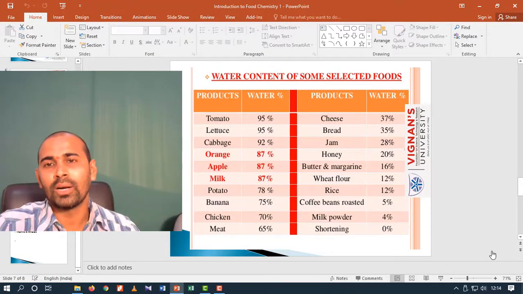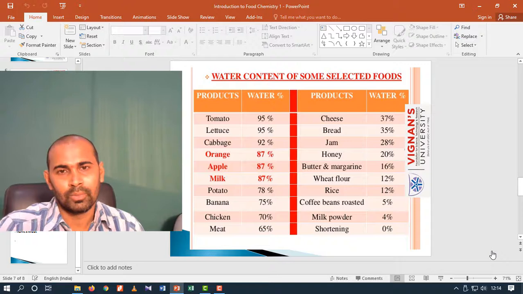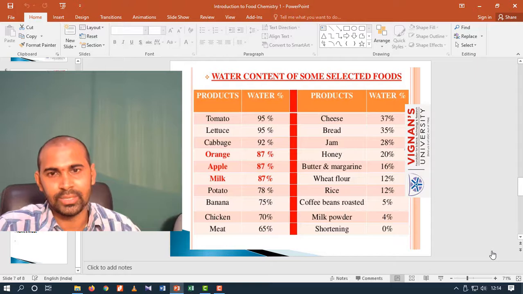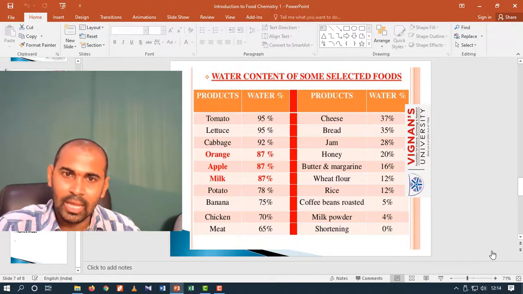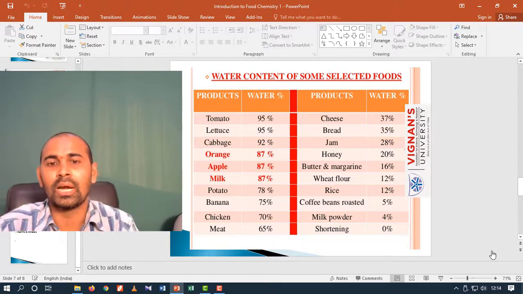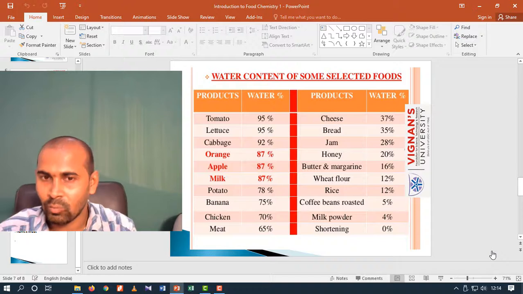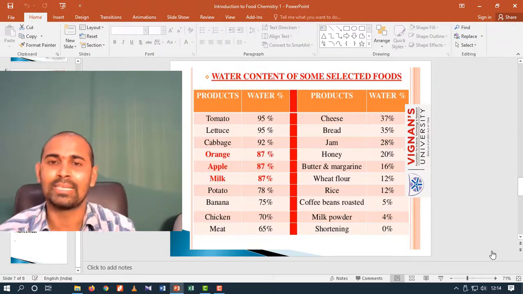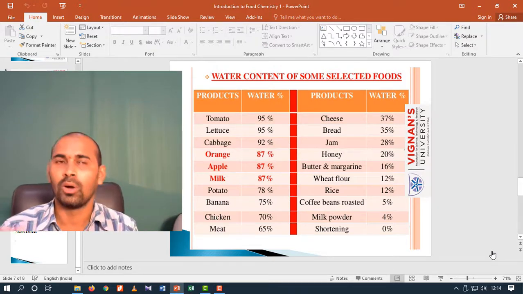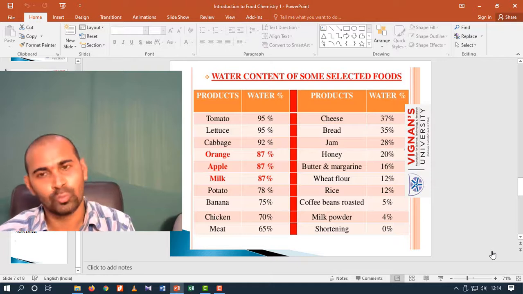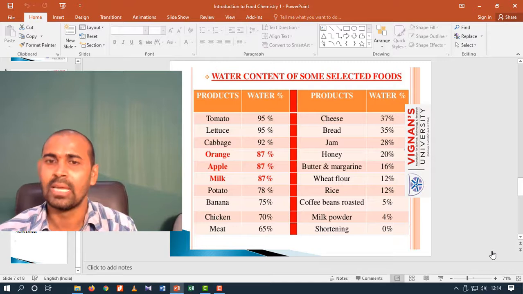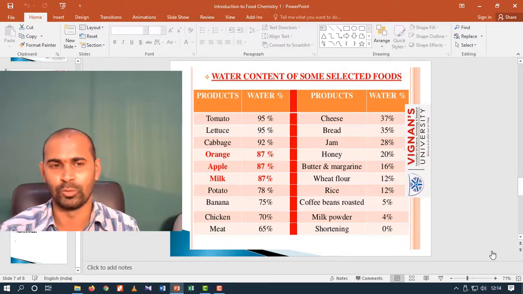If you see the water content of some selected foods, tomato contains 95% water, lettuce 95%, cabbage 92%, orange 87%, apple 87%, milk 87%. The foods which contain more than 70% water in their composition are considered perishable foods, that means they can be easily spoiled. If you expose them to ambient temperature for more than 2 to 4 days, because of the presence of a high amount of water they can be easily spoiled. Such types of foods are known as perishable foods.